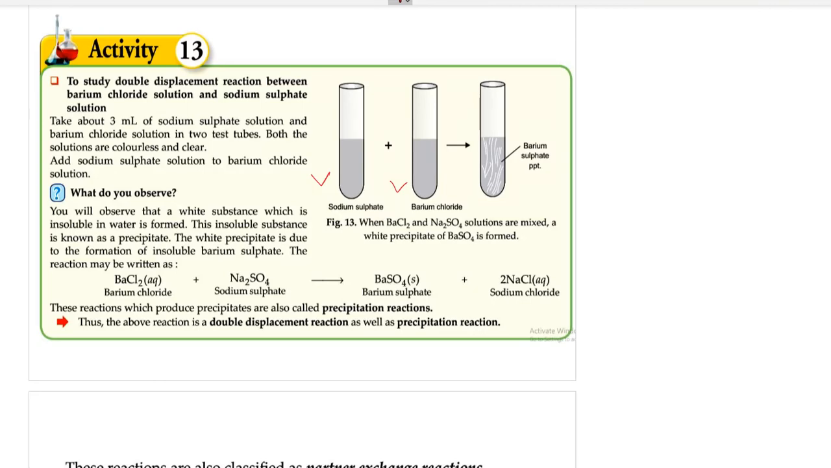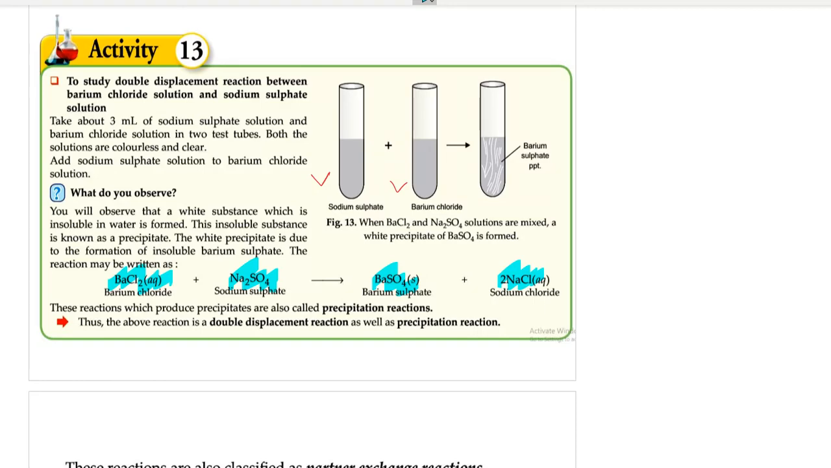They both are colorless. When they are mixed, sodium sulfate and barium chloride, when these two reactants are mixed with each other, they exchange their ions. So the sulfate goes with barium, becomes barium sulfate, which becomes a solid, that is a white precipitate of barium sulfate, and chloride ions goes to sodium and becomes sodium chloride, which becomes aqueous solution, colorless solution of sodium chloride. And you see white insoluble precipitate of barium sulfate settling down.